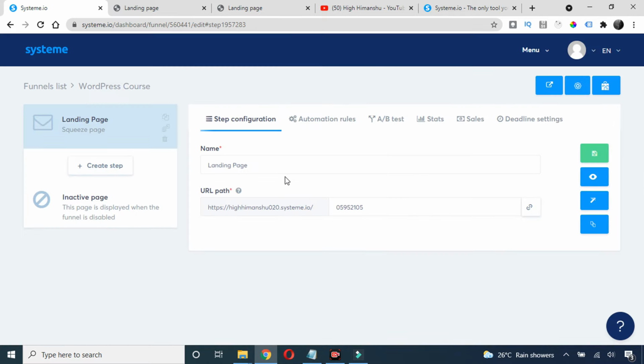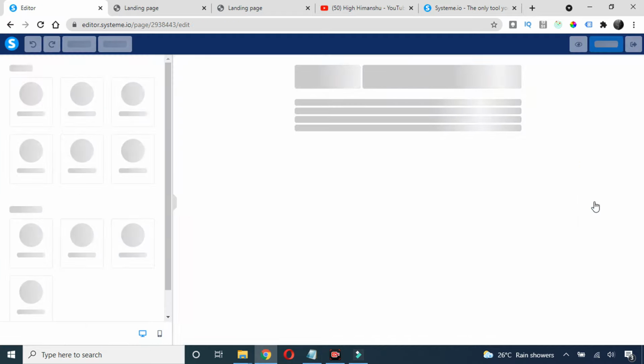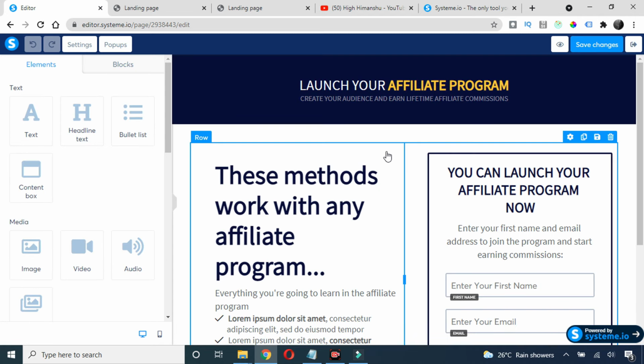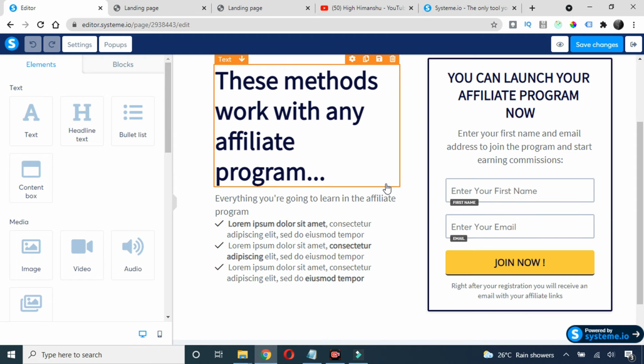Now you need to go here to this edit page. If you go here, see, third option here, edit page, and now you can edit this page. You can even create a page from scratch, but I recommend that you first import a template and then add according to your need. So let's say this is a page, and let's say I want to add something.